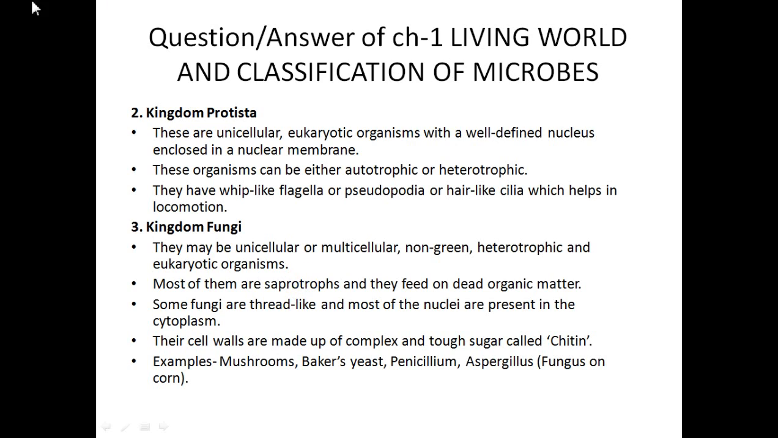Kingdom Protista: these are unicellular eukaryotic organisms with a well-defined nucleus enclosed in a nuclear membrane, so it will be considered under eukaryotic cells. These organisms can be either autotrophic or heterotrophic. Again, it is not determined, so kingdom Protista has autotrophic or heterotrophic nutrition. They have whip-like flagella, pseudopodia, or hair-like cilia, which help in locomotion. When we studied Protista, we discussed that they have these structures to help in locomotion, that is, for movement.